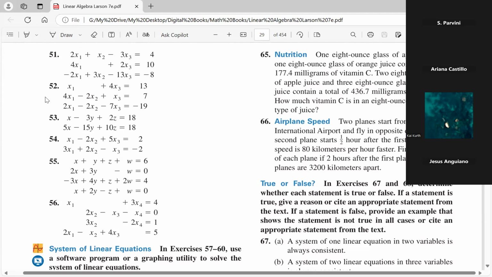Okay, again, I'm going to write the system. This is number 52. x sub 1, and then space plus 4x sub 3 equals 13. And then I have 4x sub 1 negative 2x sub 2 plus x sub 3 equals 7. And lastly, I have 2x sub 1 negative 2x sub 2 negative 7x sub 3 equals negative 19. And there you go.